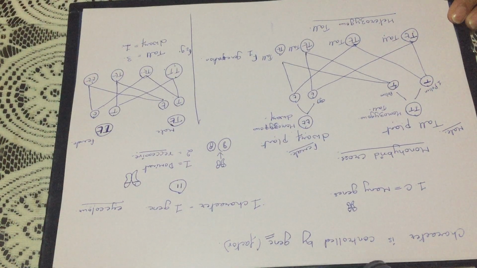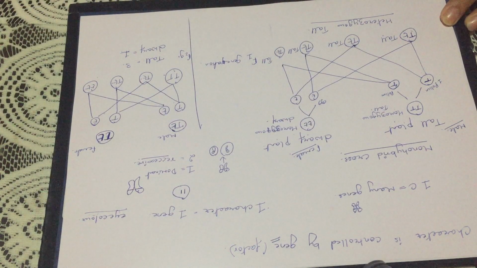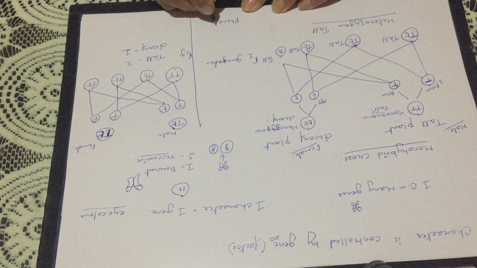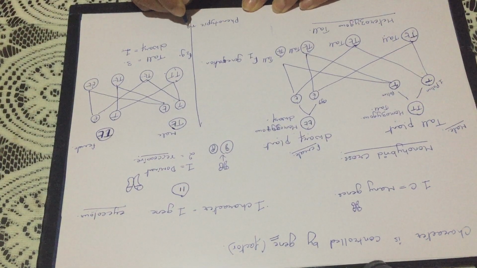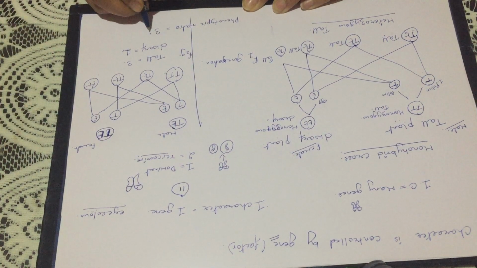So in this monohybrid cross, the ratio which is also called the phenotypic ratio was 3:1, 3 were tall, 1 was dwarf.